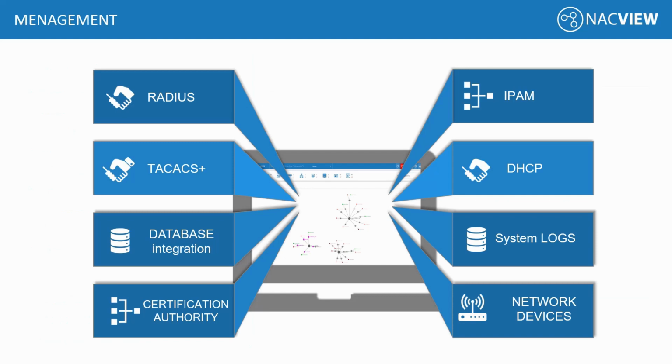What does the NACVIEW system consist of? Of course, at its core it's a RADIUS and TACACS server. So, as I mentioned before, from a RADIUS standpoint, we can do all of your wired and wireless authentication to it, and also handle TACACS. So, we can set up NACVIEW to any of your logins, to any of your controllers, any switching, anything that supports the RADIUS and TACACS protocol. Simply, we can point this product at it.